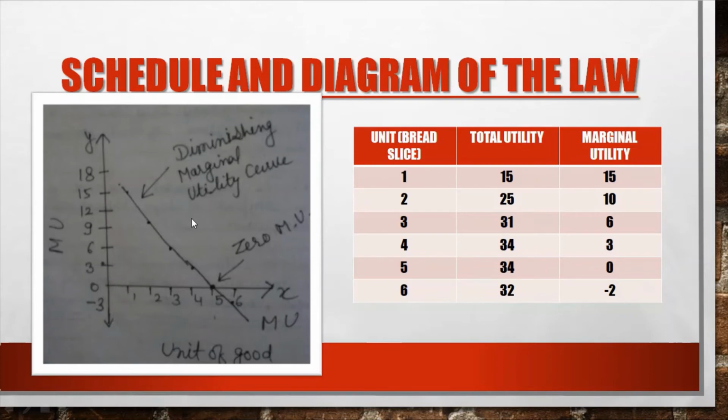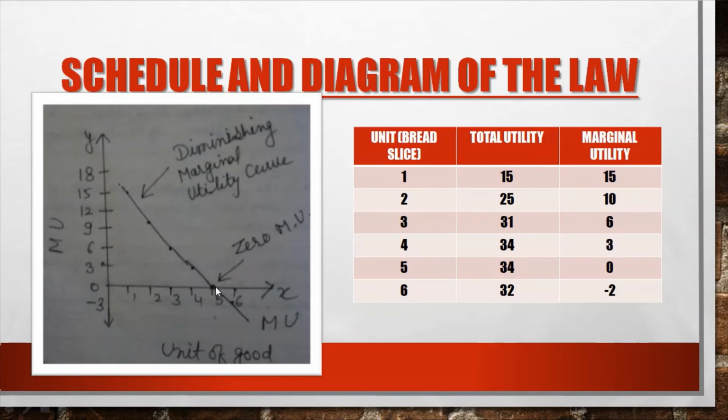This can be explained by the diagram. Here you can see we have taken the consumption of units on the x-axis, and marginal utility on the y-axis. The diminishing marginal utility curve is continuously decreasing.